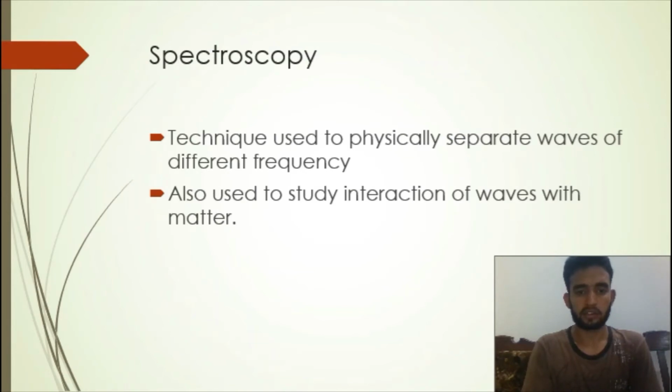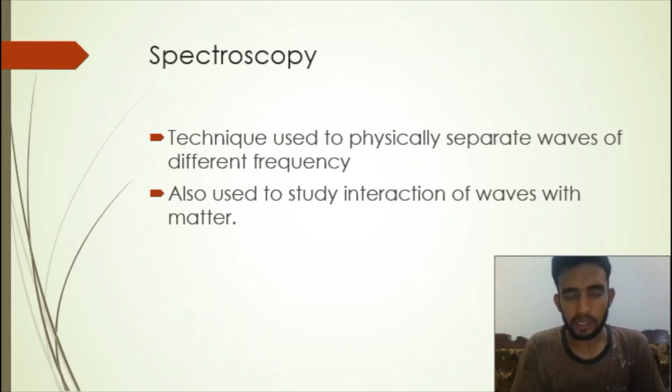Now, the next slide is spectroscopy. What is spectroscopy? Basically, spectroscopy is a technique which is used to physically separate waves of different frequencies, producing a spectrum showing the constituent frequencies. Spectroscopy is used to study the interaction of electromagnetic waves with matter. Other technological uses are described under electromagnetic. After spectroscopy, now we will discuss different types of waves.